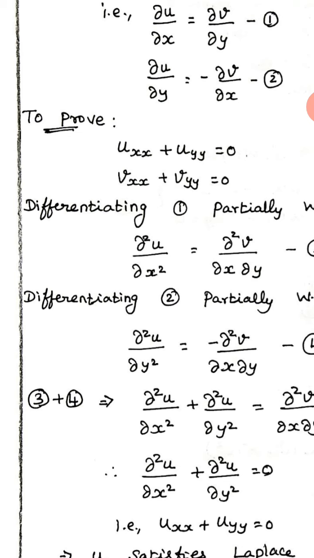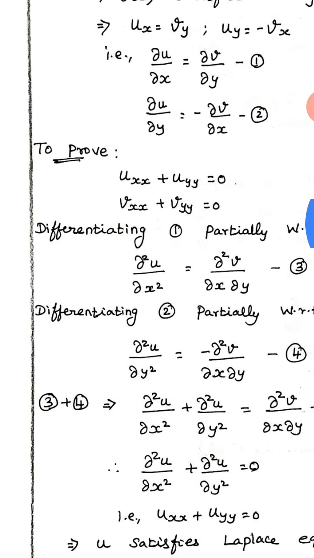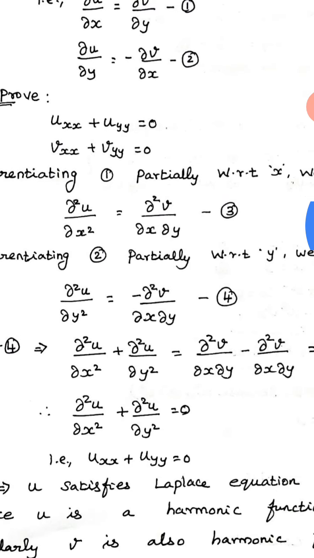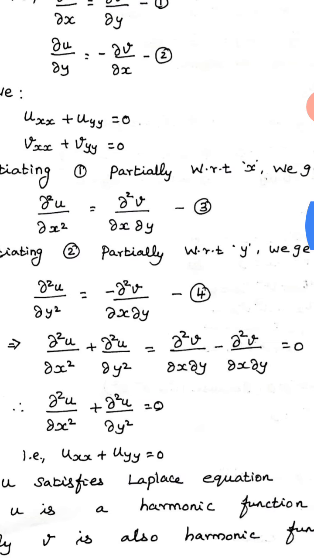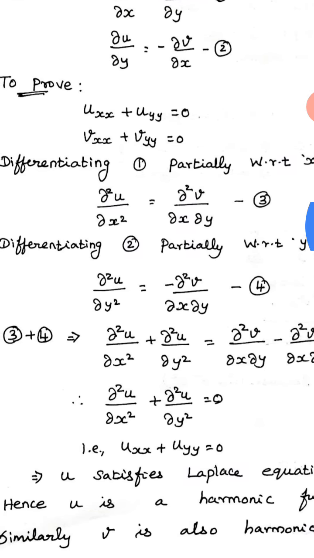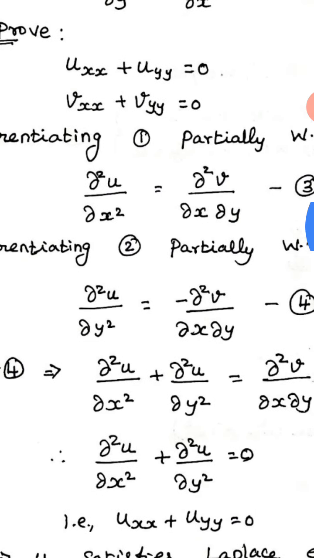Then only we can get Uxx. So I am differentiating the first equation partially with respect to x, and on this side I will get dou square u by dou x square is equal to dou square v by dou x dou y.